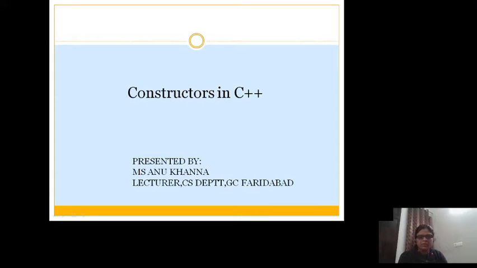Hello all. The topic of today is constructors in C++. C++ is a language of entities, a language of classes, a language of objects based on those classes. A class contains data members as well as member functions. But constructors play a special role in C++.